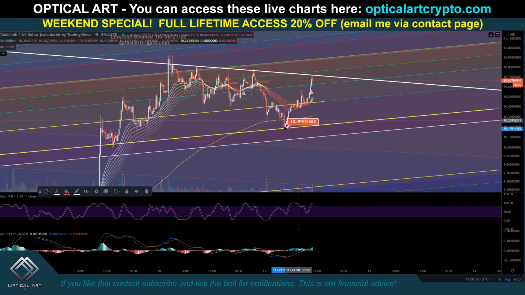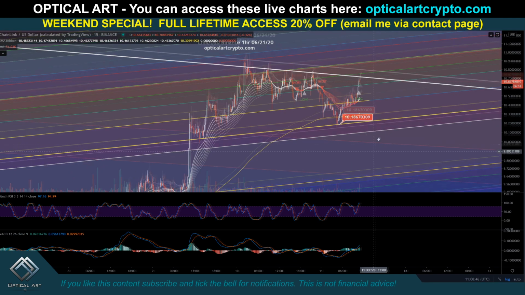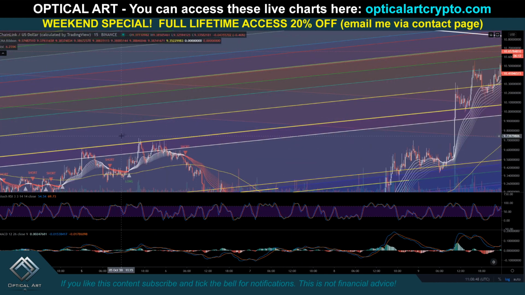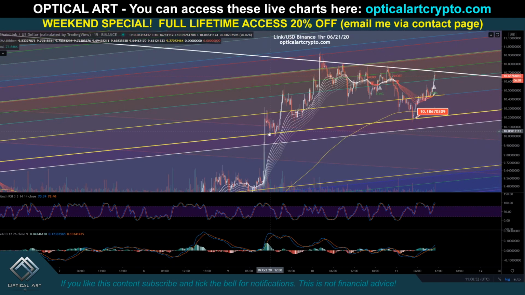Let me put a price label here. So we hit right here. Now if we dropped sooner, it would have been right here at $10.16. You see this is where we dropped to, right to this point. This is what I'm saying when you have these fib channel lines set up. This is what I was showing you before. This is a lot of resistance, and it was support right here.